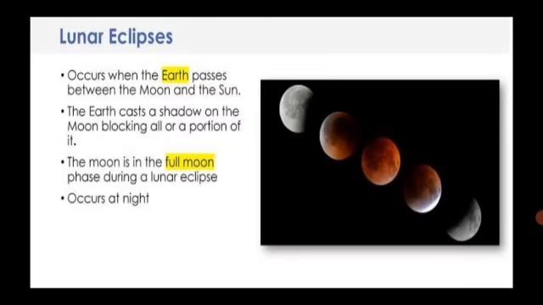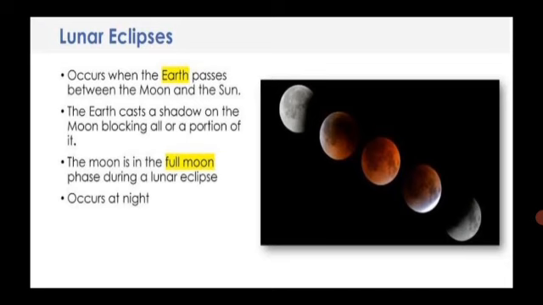Lunar eclipse. When the earth comes between the sun and the moon, a shadow of the earth is cast on the moon and a part of the moon is covered. This is called the lunar eclipse. A lunar eclipse is seen only on a full moon night. If the whole moon comes in the shadow of the earth, it is a total lunar eclipse. When the shadow of the earth is cast only on a part of the moon, it is a partial lunar eclipse.